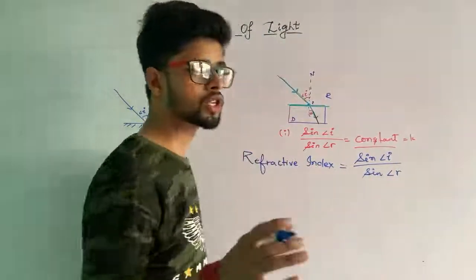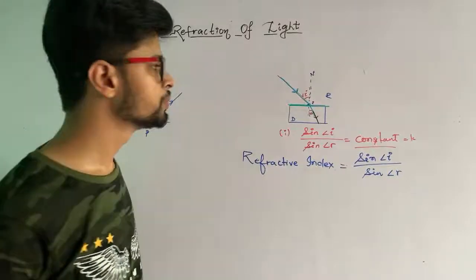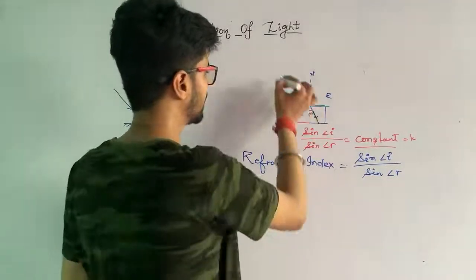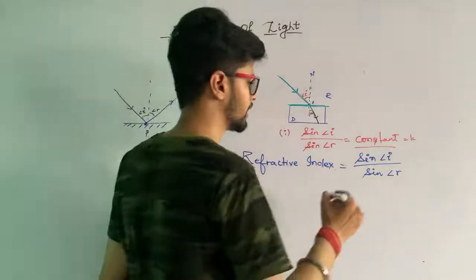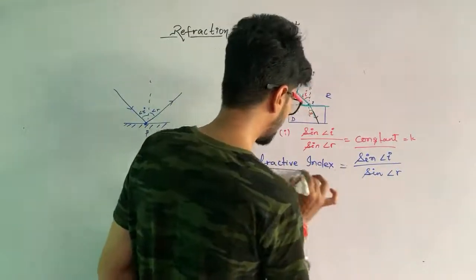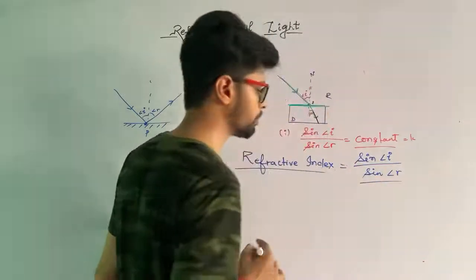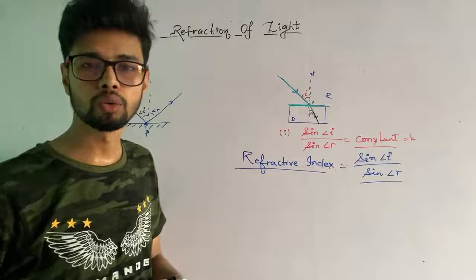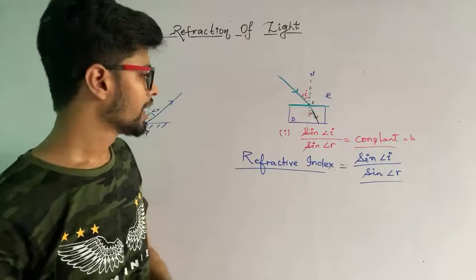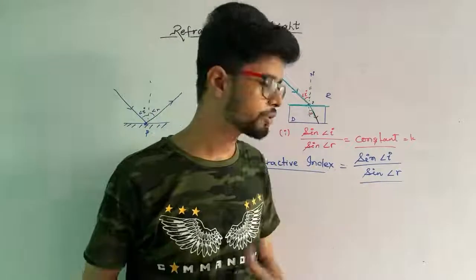Even the light ray has some speed also. So whenever a light ray is moving from a rarer to a denser medium, we can say the refractive index has another formula also based upon that. But before moving to that one, let me give you one question. If you are live right now, can you try to give an answer related to refractive index?